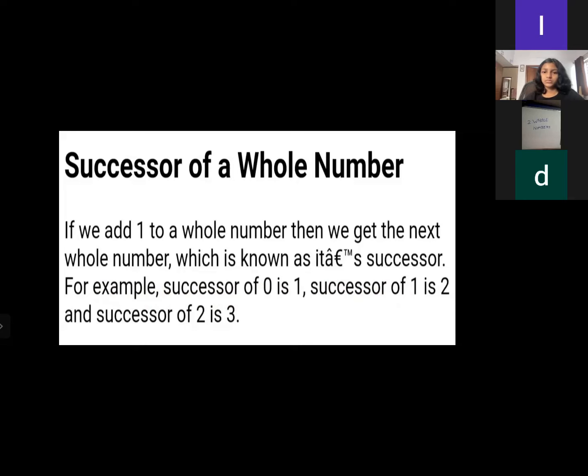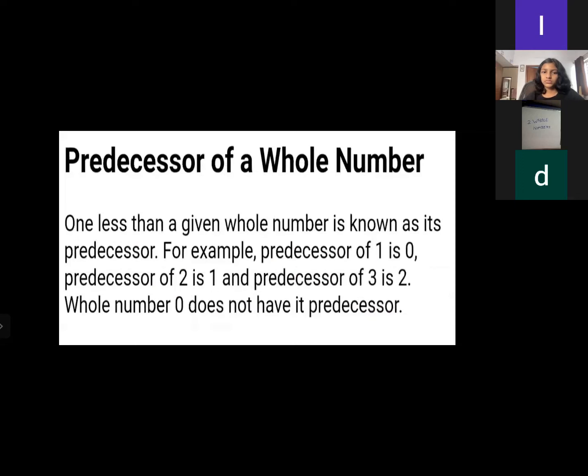In the same way, if we have a successor, we have a predecessor also. What is a predecessor, dear? One less, ma'am. Yes, perfect. One less than a given whole number is known as its predecessor. For example, the predecessor of 1 is 0, of 2 is 1, and of 3 is 2. The whole number 0 does not have a predecessor, because before 0 we can't see any digit.